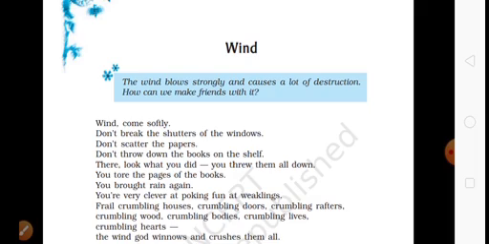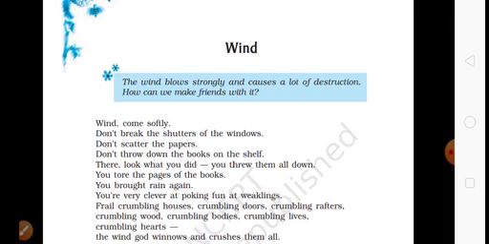Now try to understand. Wind, come softly. Don't break the shutters of the windows, don't scatter the papers, don't throw down the books on the shelf. There, look what you did. You threw them all down. You tore the pages of the books. You brought rain again. So till now what happened?